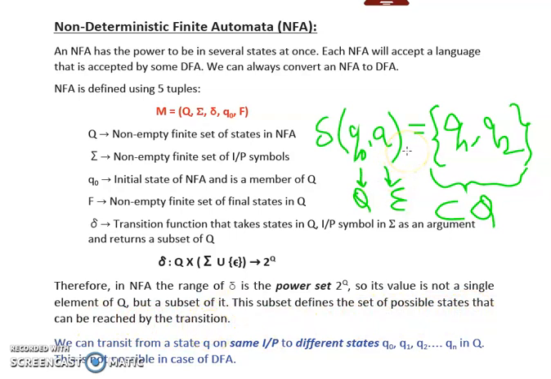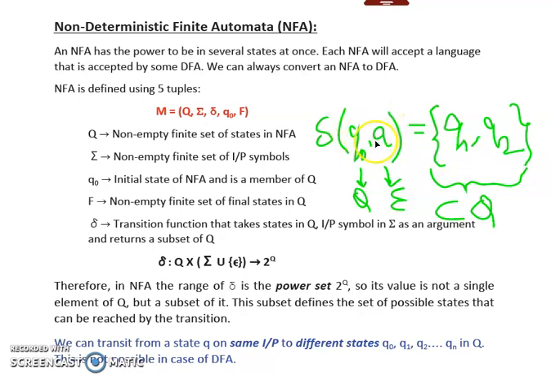Now, let's first discuss why it is non-deterministic. Over here, we cannot determine, when we are on the state Q naught and reading the input symbol A, what will be our next state, because we can be on more than one state at the same time.